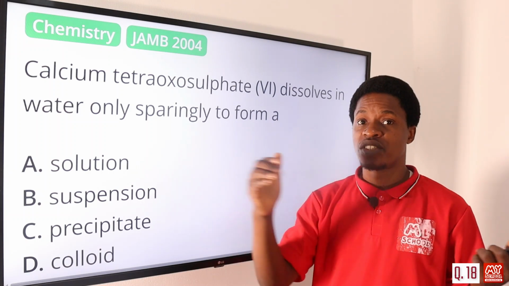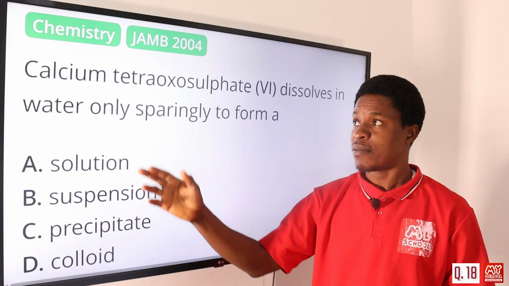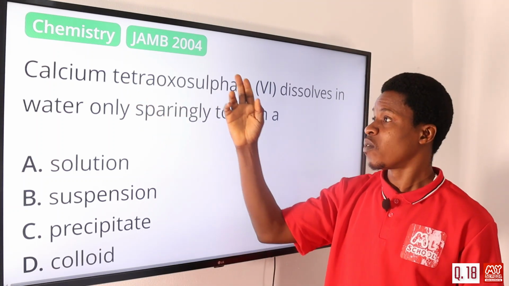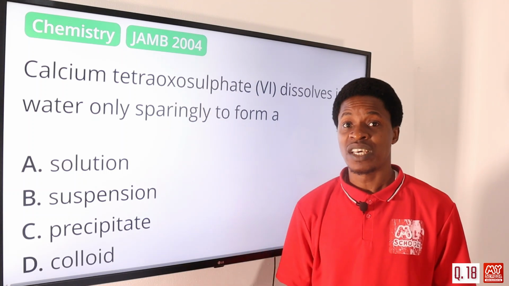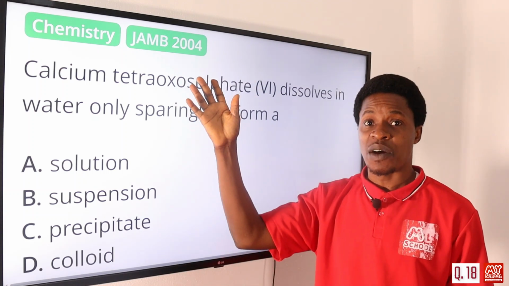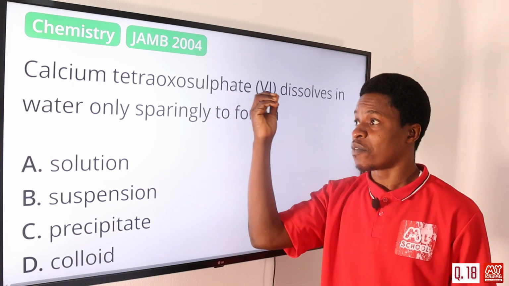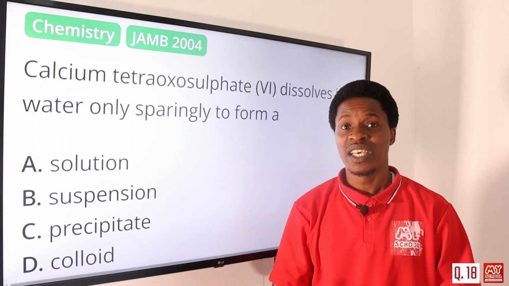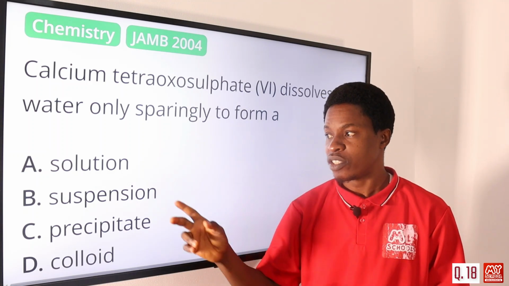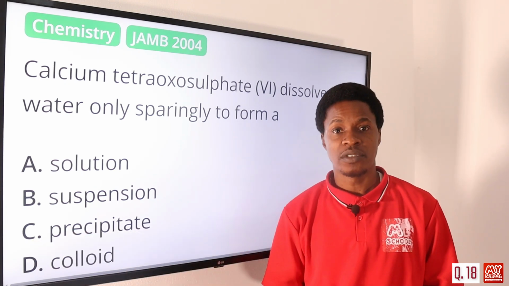Yes, we know solution is solute plus solvent, to form solution. Of course this can be your solute while the water is the solvent. That is generally for all solutions. But we are looking at type of solution. This one, we have just a little amount of the calcium tetraoxosulfate that is dissolved, while the other ones, the solid remains. So it is precipitate that is formed, not suspension, not colloid. So the correct answer is option C, precipitate.